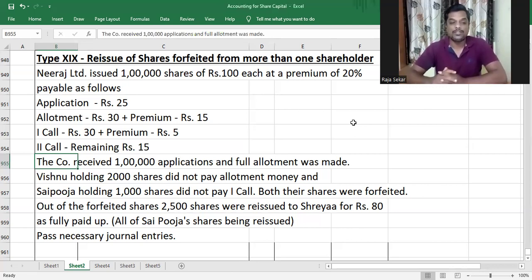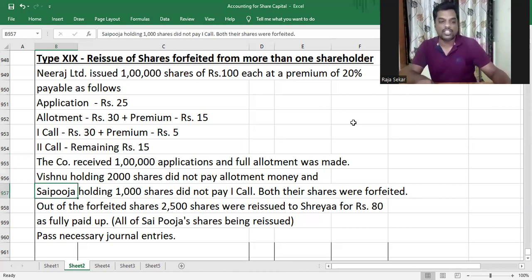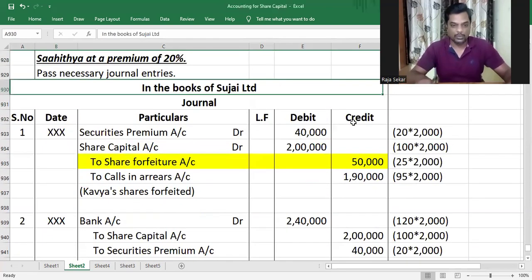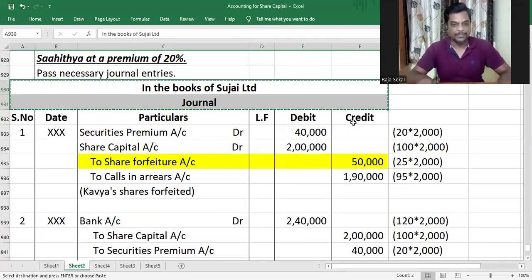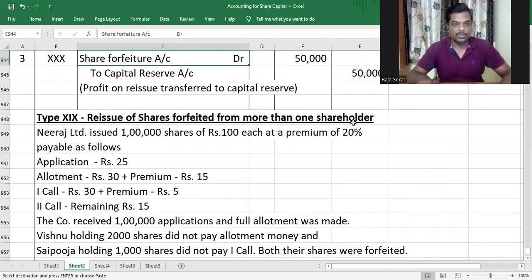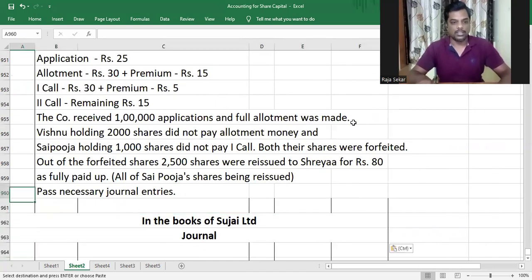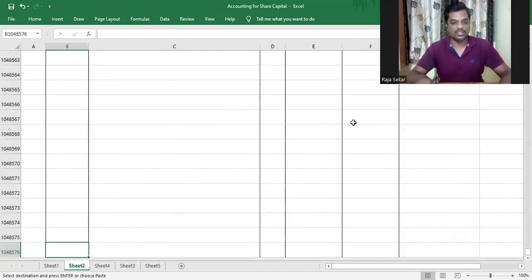So Sai Puja has not paid the first call, whereas Vishnu has not paid allotment money. Both their shares were forfeited. Out of the forfeited shares, 2,500 shares were reissued to Shreya for rupees 80 as fully paid up. All of Sai Puja's shares being reissued: in that 2,500 that was reissued, 1,000 shares belong to Sai Puja. Pass necessary journal entries for forfeiture and reissue. So we're going to quickly solve this problem. As you can clearly see, the shares have been forfeited from two people and reissued to one person. And this is in the books of Neeraj Limited.